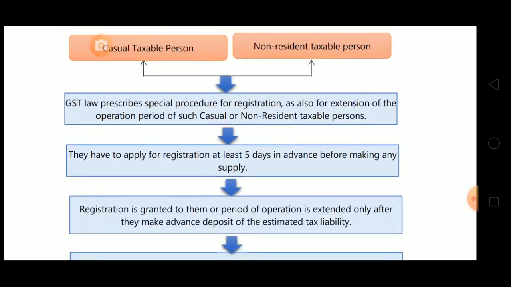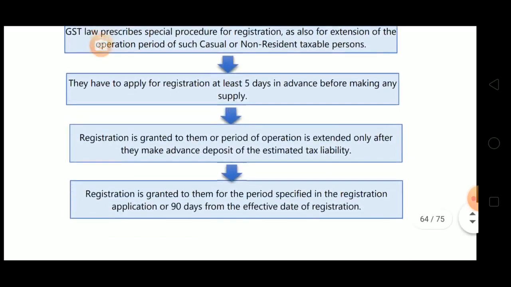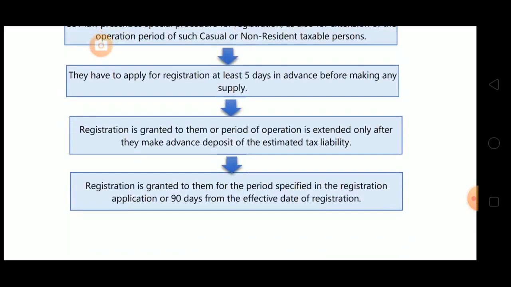Now they both have to apply for registration at least 5 days in advance before making any supply. Next, registration is granted to them or period of operation is extended only after they make advance deposit of estimated tax liability. They both have to make advance deposit of estimated tax liability.